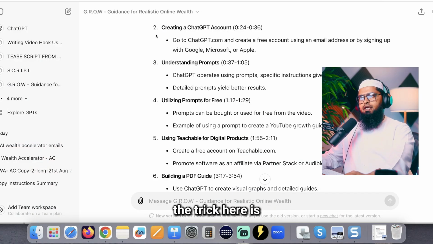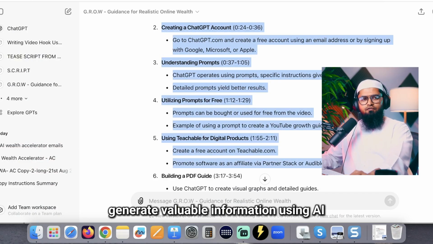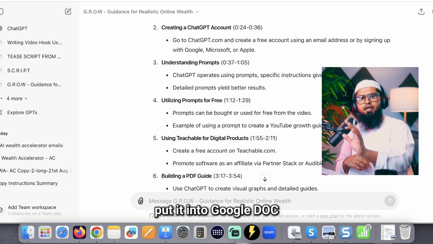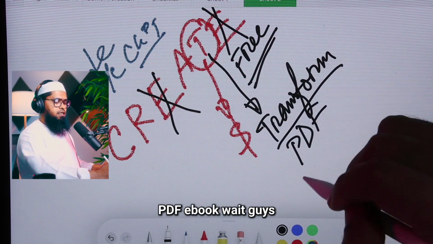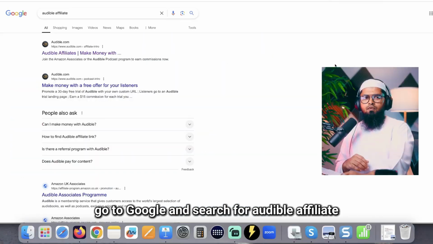So the trick here is to generate valuable information using AI, put it into a Google Doc, and transform the Google Doc into a PDF ebook. Wait guys, the money is here. Go to Google and search for Audible affiliate.